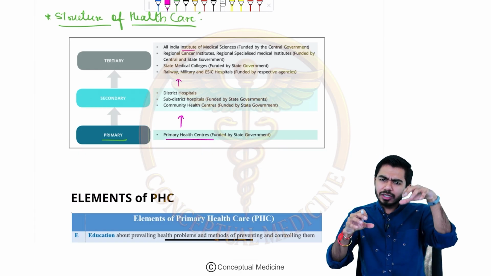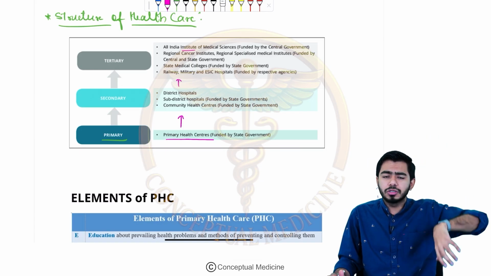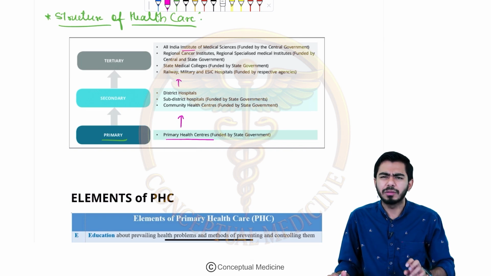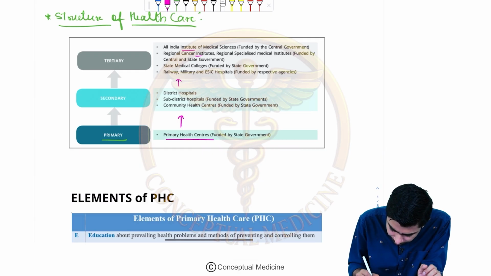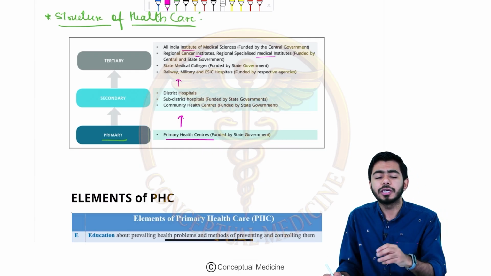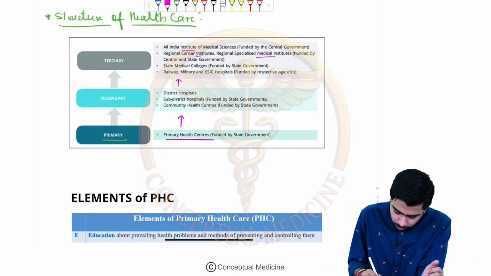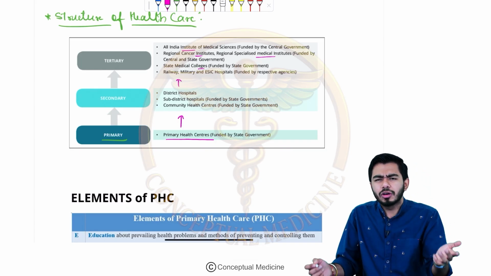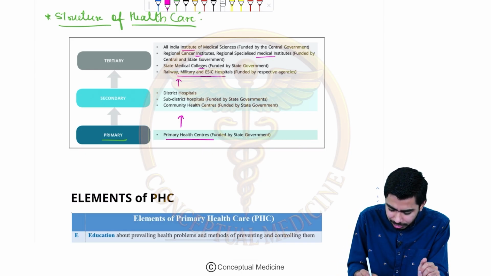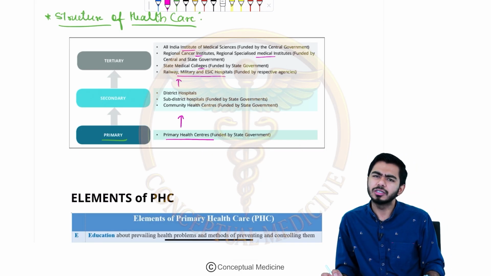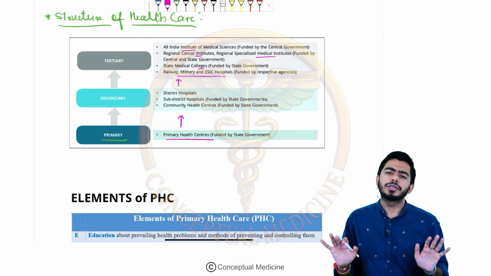At the basic level, primary and secondary care are usually funded by the state government, but these bigger tertiary care institutes are usually funded by the central government. I'm talking about government hospitals; obviously there are private ones as well, and we'll talk about them. So, regional cancer institutes and regional specialized medical institutes can also be called research institutes, because research is going on in these hospitals. All medical colleges funded by the government also come under tertiary care institutes. And railway, military, and ESI hospitals are also considered tertiary care institutes. So I hope you got this structure of healthcare in your mind.